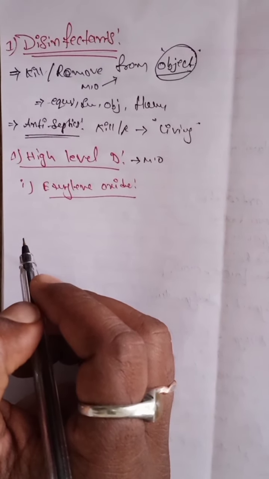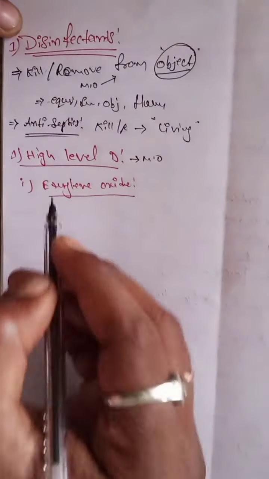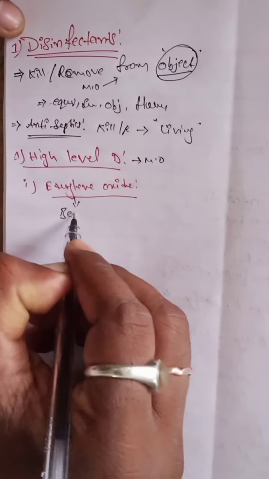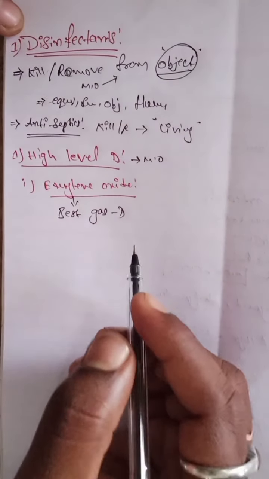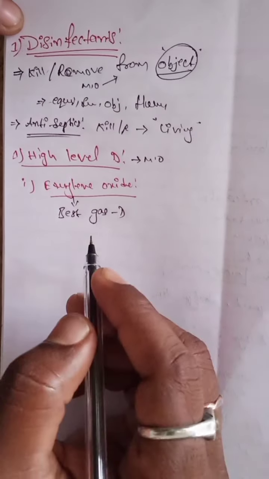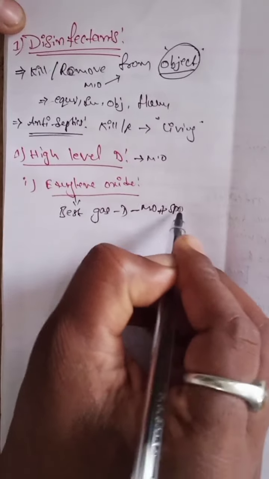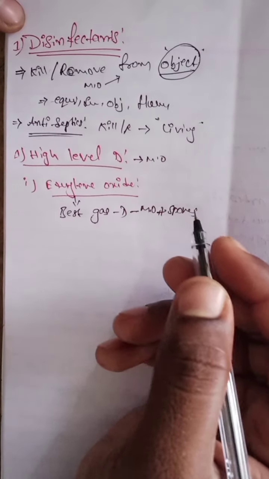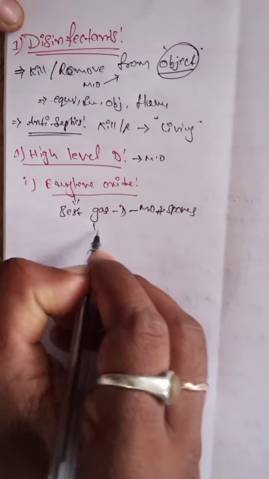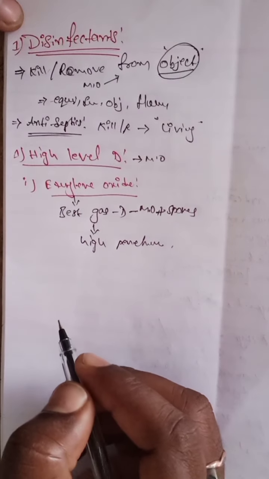So what about ethylene oxide? Ethylene oxide is one of the best gaseous disinfectants. It is highly effective against a wide variety of microorganisms, and spores are also destroyed by ethylene oxide. It also has high penetrating power.